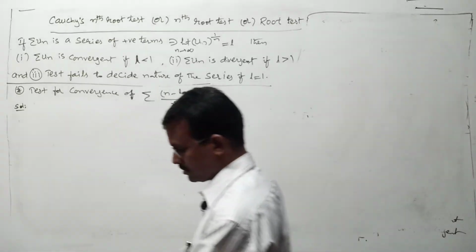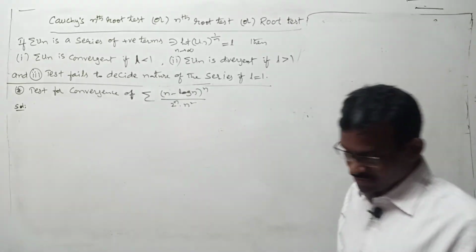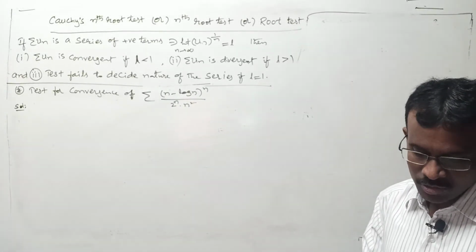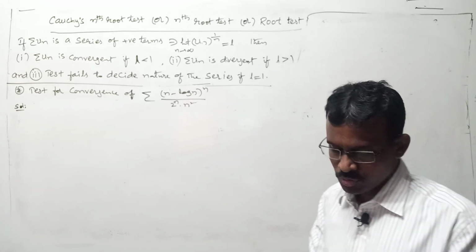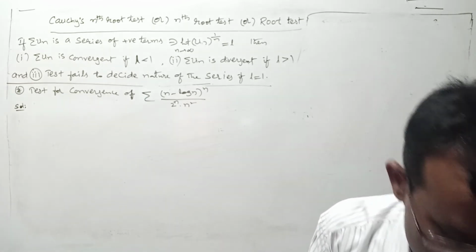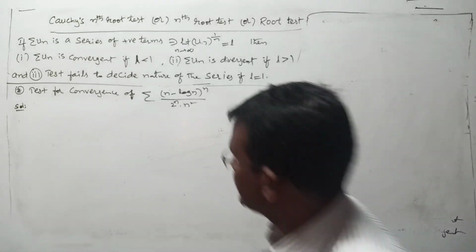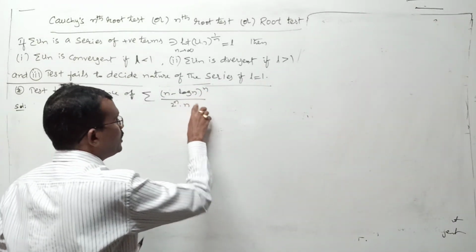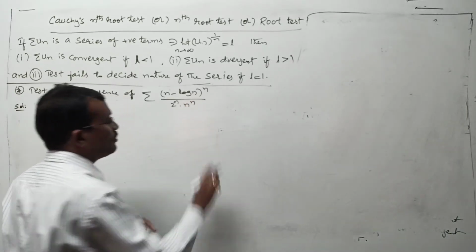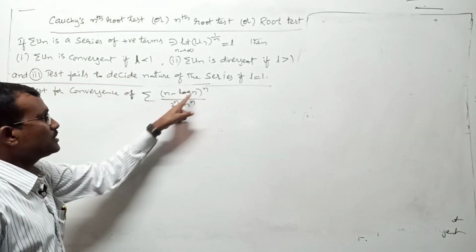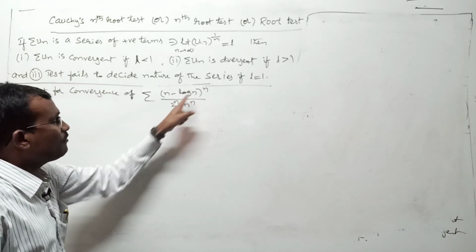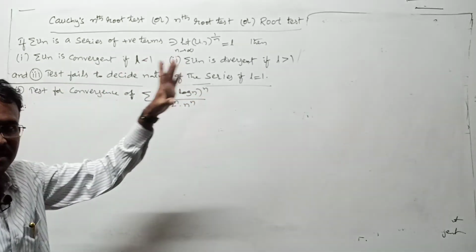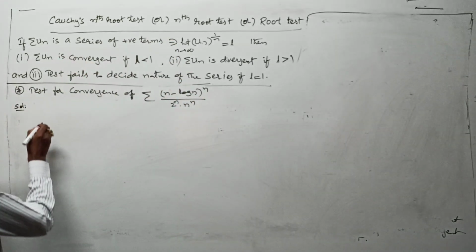This is your question. Here the power n is there, 2 power n into n power n. You can write this as (n minus log n) by 2n whole to the power of n. Since the power n is there, you must apply the root test.